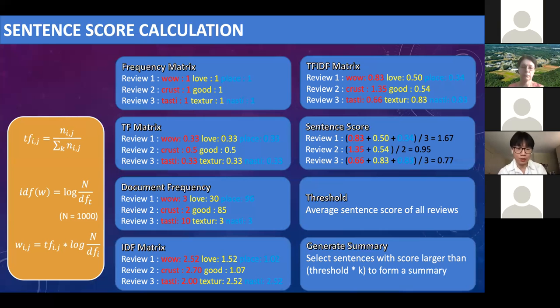So you take the log of 1,000 divided by the DF, which is the document frequency. I gave the example of the IDF for good. So it's log of 1,000 divided by 85, and we get 1.05. And the TF-IDF is the TF score times the IDF score.